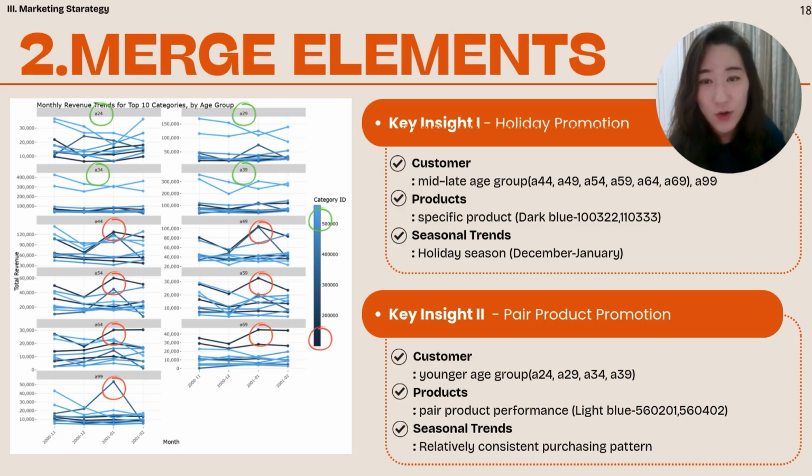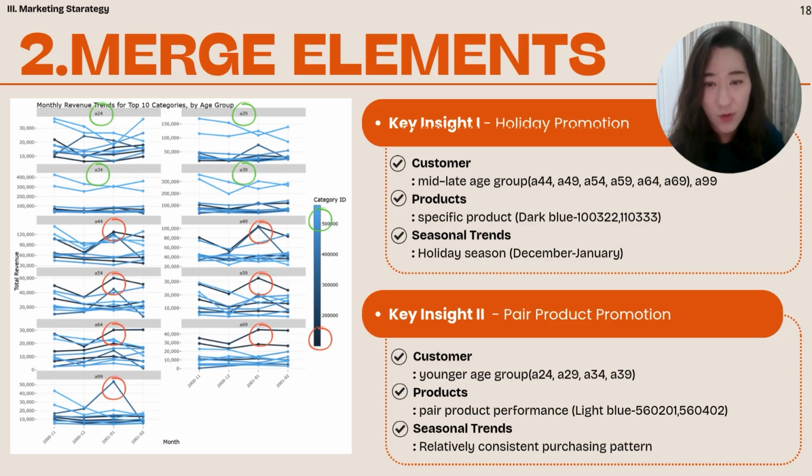We'd like to show you how we merged key elements from the previous analysis and blended it into marketing strategies. As you can see from the chart on the left, we analyzed monthly revenue trends for the top 10 categories by age groups. The data shows purchasing behavior varies by both customer segment and season. From this, we'd like to implement two key marketing strategies. First is the holiday promotion. Mid to late age groups, which are in red circles, such as A44 and so on, tend to purchase more during this holiday season, mainly between December and January.